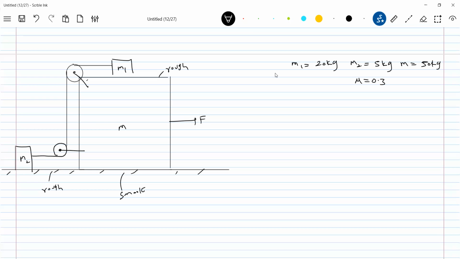And what is one more condition given? F1 equal to 2F2. This is something very important. Let the magnitude of the force of friction between M and B be F1, and that be F2. For a particular value of force, it is found that F1 equals F2. Find F. Straight away, I come to the problem.